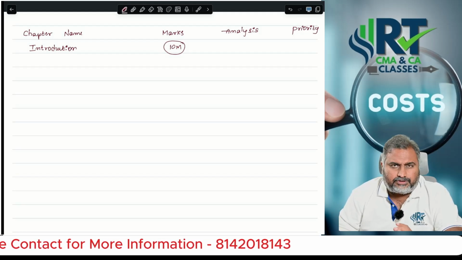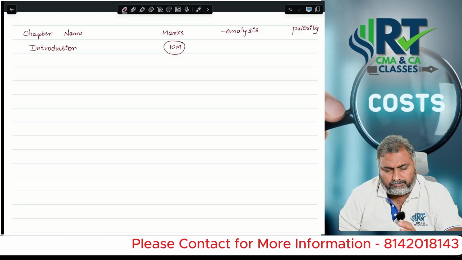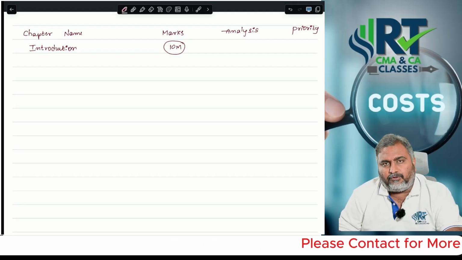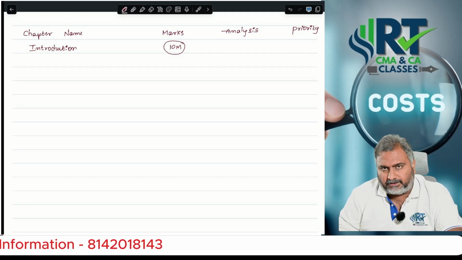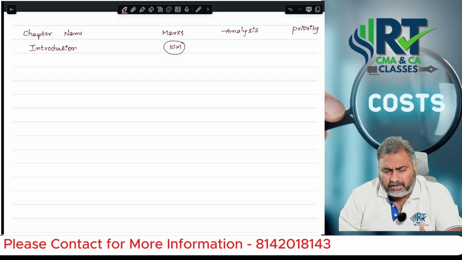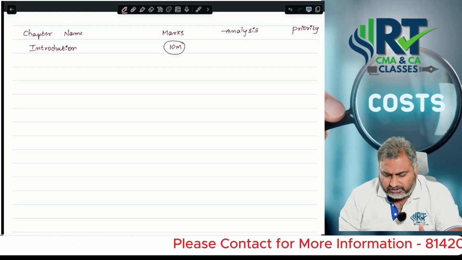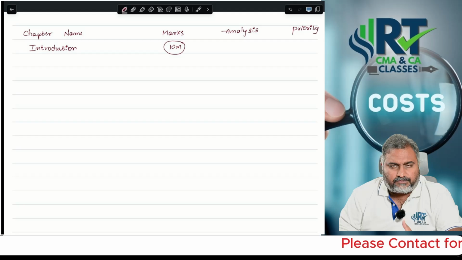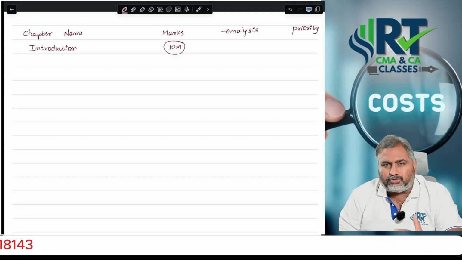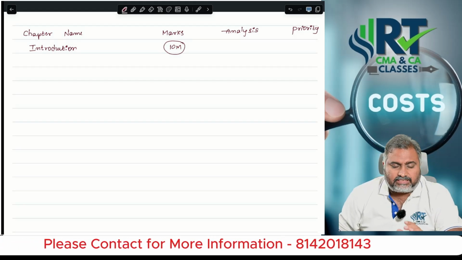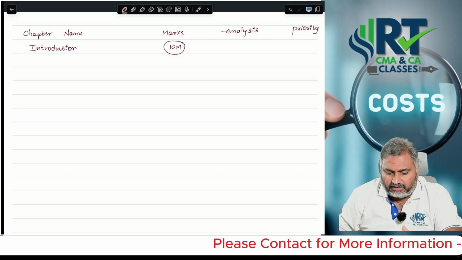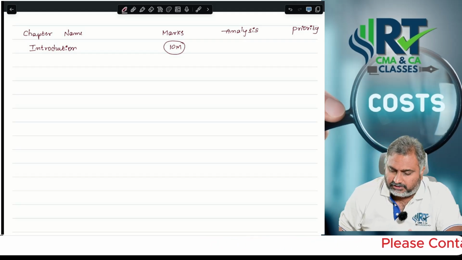Even if you check the recent examination question papers, they are focusing on theory based questions, mainly from the first chapter, and they can ask MCQ based questions also. 2 to 4 marks, and as an average you can expect 10 marks related to this particular chapter.